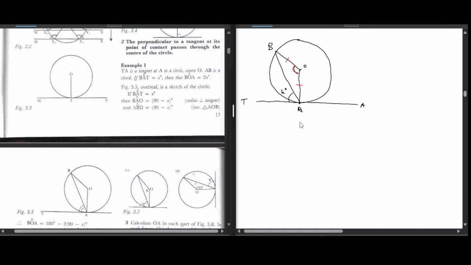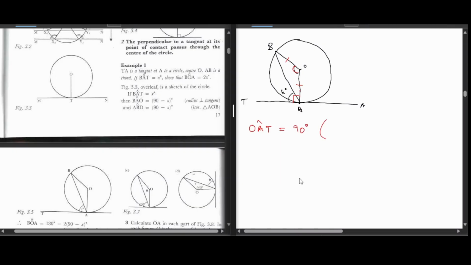Theorem yatabva kuita iri kuti if we have a tangent and a radius zvichisangana, what do we make? 90 degrees. Kureva kuti pana pesa apa engo yese in 90 degrees. Saka we can actually write it down with OAT is equal to 90 degrees.